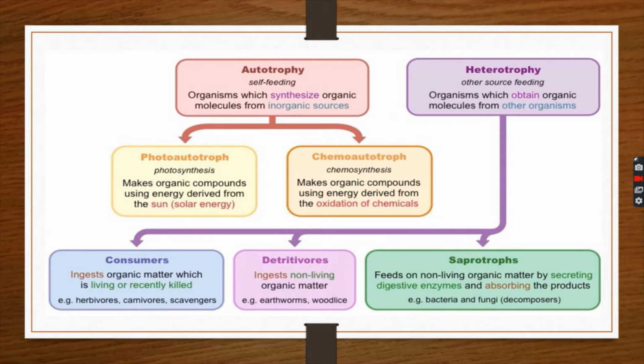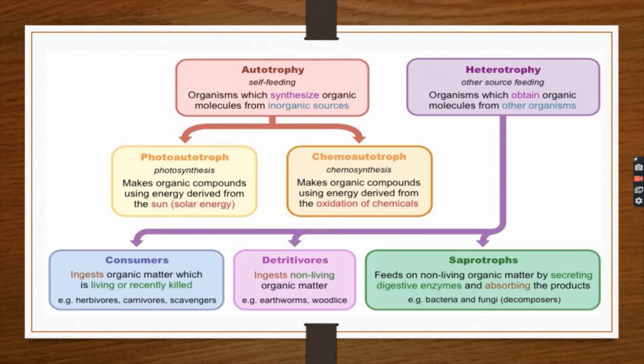What is heterotrophy? Heterotrophic organisms depend on autotrophic organisms for food. That is, we human beings or animals, we don't synthesize our own food, right? We depend on plants. Plants are autotrophic.